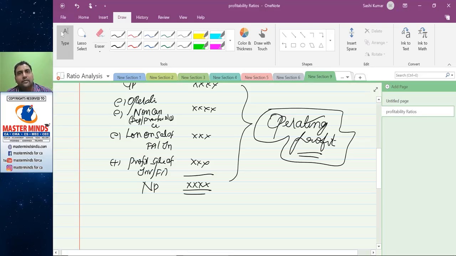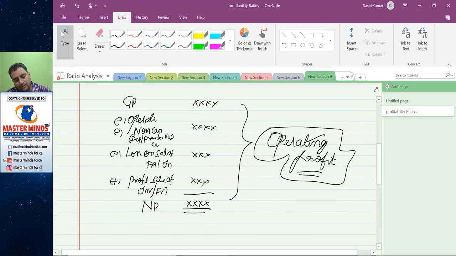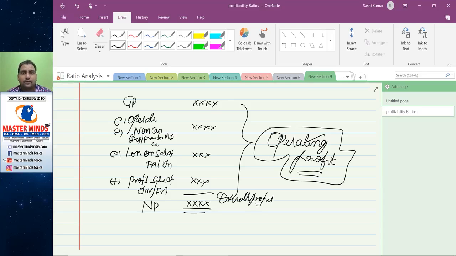Only difference is, net profit is also known as overall profit. It takes profit from the business and profit from other businesses, expenditure which is connected to the business and not connected to the business. If it is related to the entity, it should be recorded here.